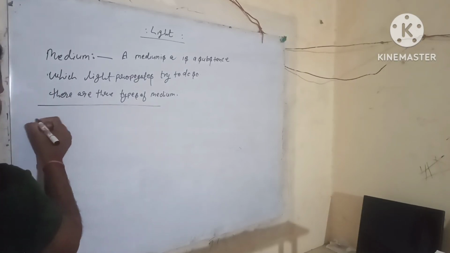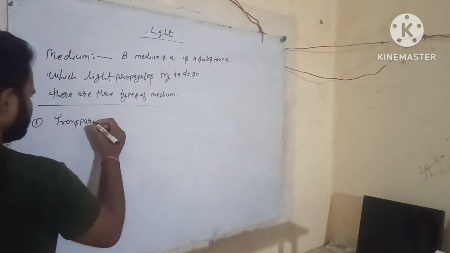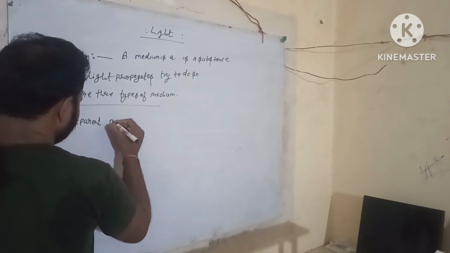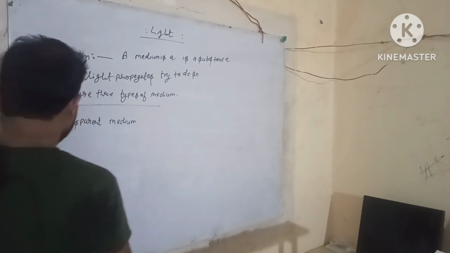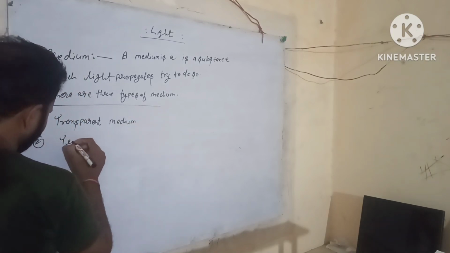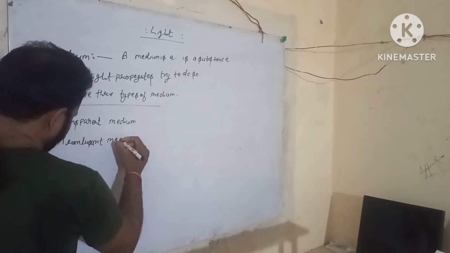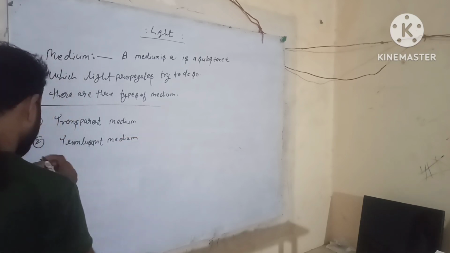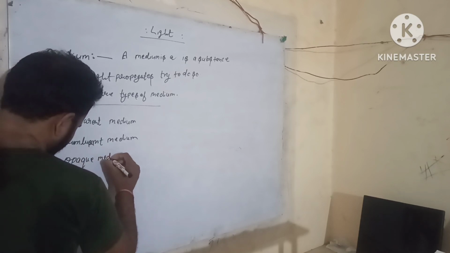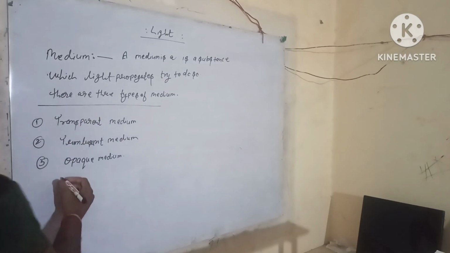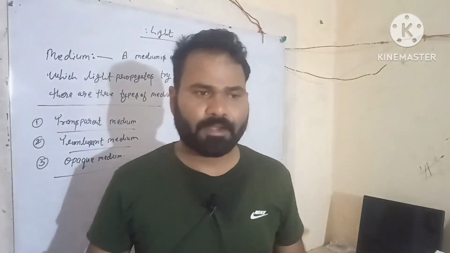Firstly, students, transparent medium. And second one, students, translucent medium. And third one, students, opaque medium. Okay, students, there are three types of mediums: transparent medium, translucent medium, and opaque medium.